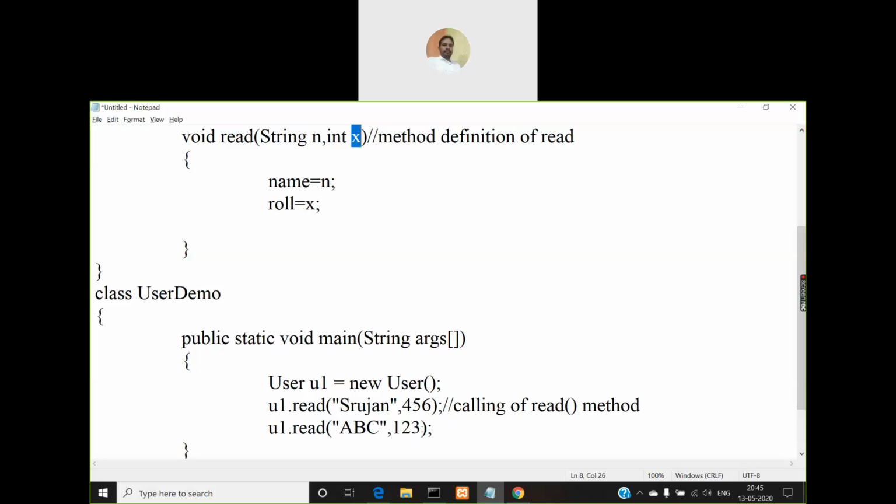So in that way you can make different calls. So what will happen to the previous values Srujan and 456? They will be erased because you are calling with the same object u1. If you want this Srujan and 456 to remain as it is, then create another object.